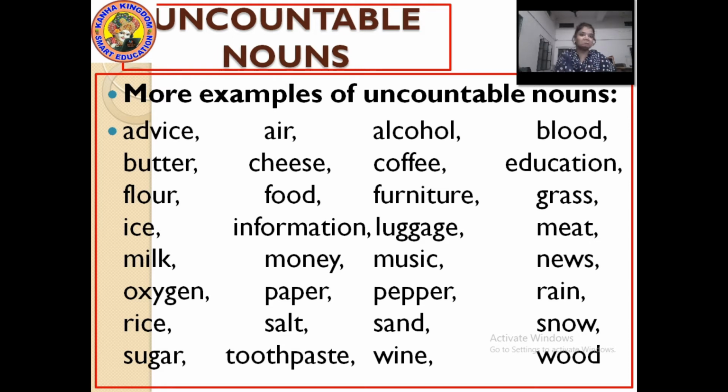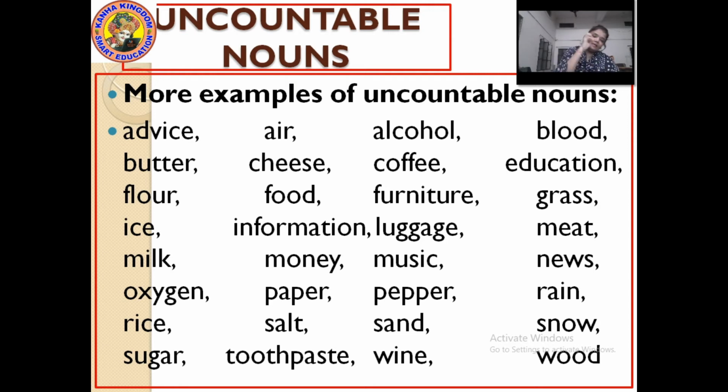Snow, cannot be. Sugar. Give me 2 sugar, or give me 2 teaspoons of sugar. Spoons can be counted, but sugar cannot be. Toothpaste, the one which you brush your teeth with in the morning, cannot be counted. Wine, cannot be counted. Wood, of course, cannot be counted.